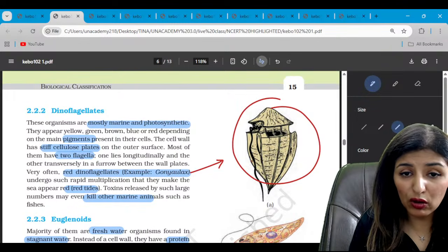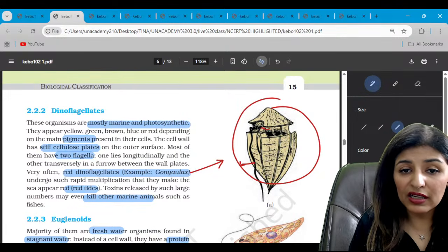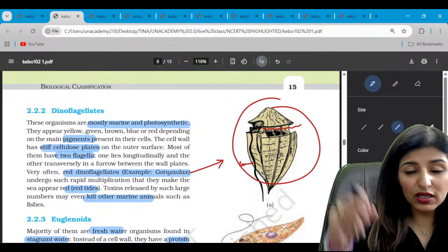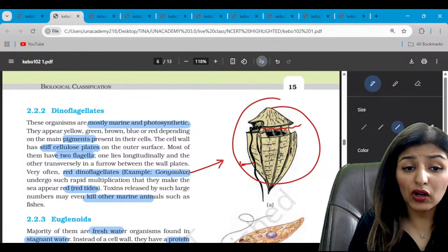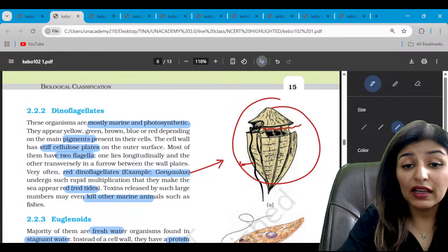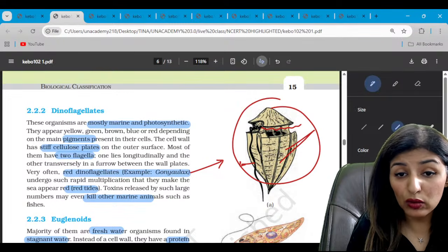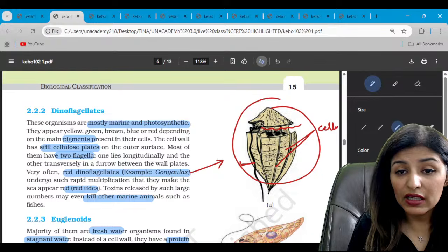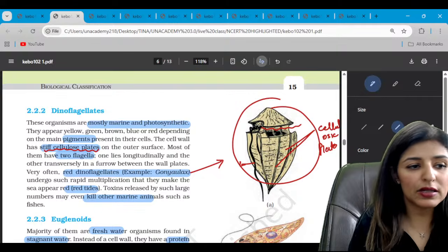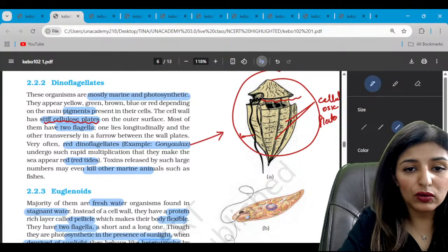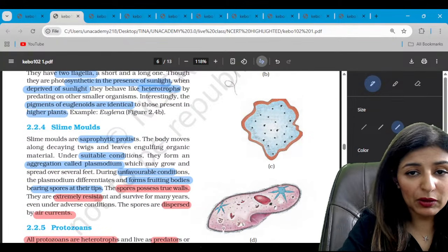Do you see this longitudinal flagellum? And there is another flagellum going through this transverse groove, right? Gonyaulax causes red tides, and we also get to see these cellulosic plates. Are we able to see the cellulosic plates? Yes or no? So the body is covered by stiff cellulosic plates which are present here. Everybody please let me know, are we able to revise things?